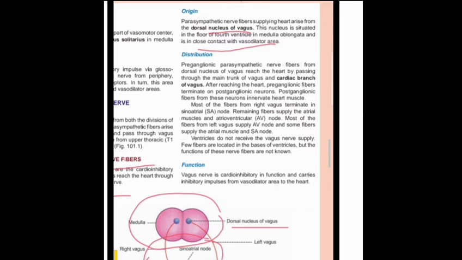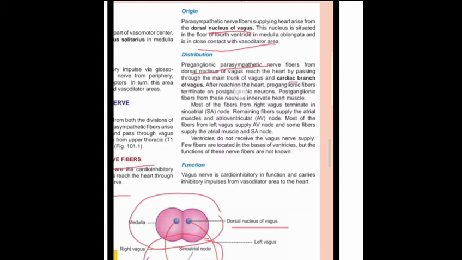How is it distributed to the heart? Mainly as preganglionic parasympathetic fibers, which from the dorsal nucleus of the vagus enter the main trunk of the vagus, then branch as cardiac branches of the vagus.